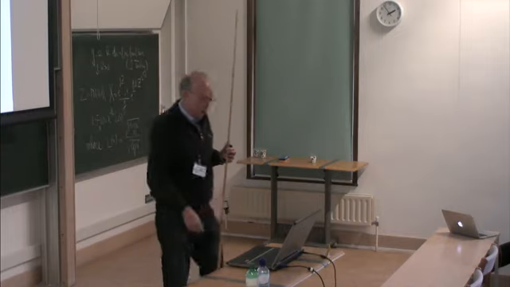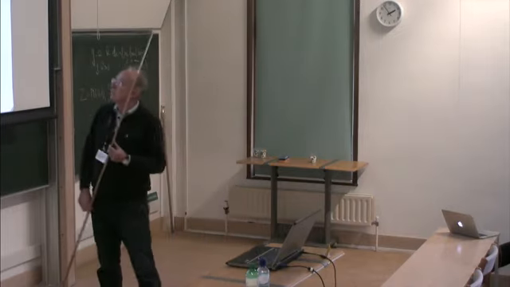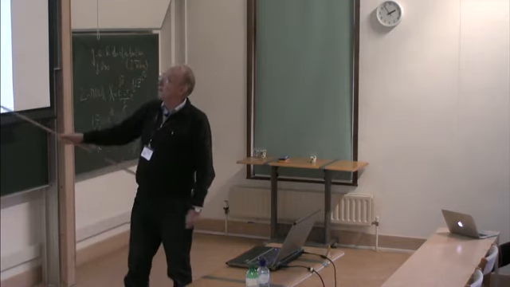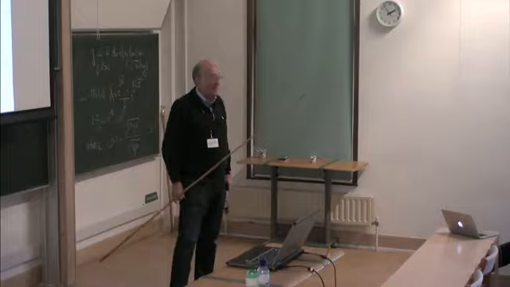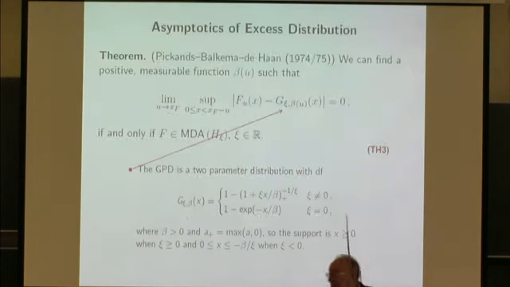And this, of course, we have used already a couple of times this week. This is the famous Pickands-Balkema-de Haan theorem. And an American reinsurance actuary once told me, for him this is by far the most important theorem ever to come out of mathematics for reinsurance. And you see immediately why. Somebody this week asked the question, what is a GPD? So let me now give you the basic theorem behind the GPD.